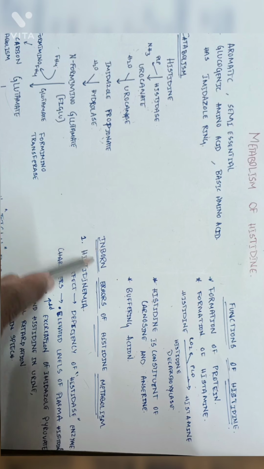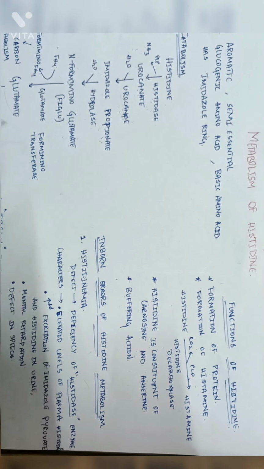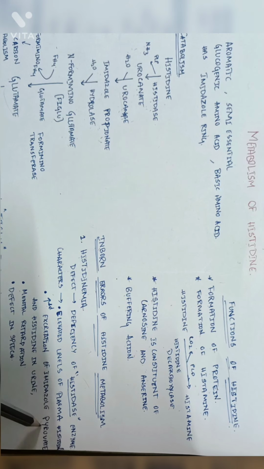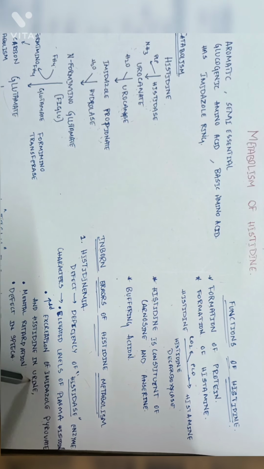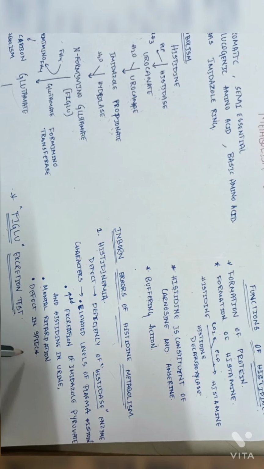Now, we will know the inborn errors of the histidine metabolism. The error is histidinemia. The defect is the absence or deficiency of the enzyme histidase. The characteristics of the disorder are elevated levels of plasma histidine, increased excretion of imidazole pyruvate and histidine in urine. Then the mental retardation and defect in the speech.